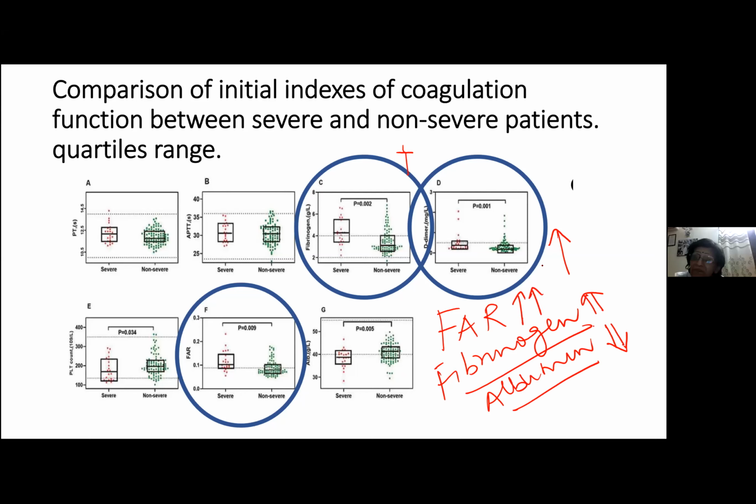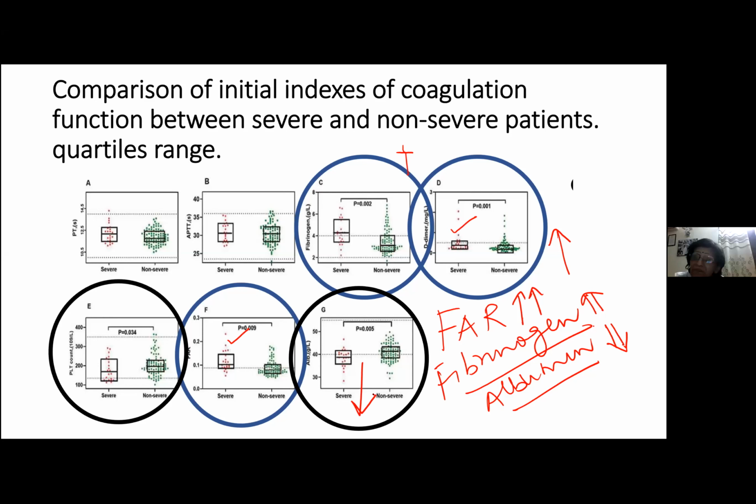So they found that if you follow up a patient of severe versus non-severe coagulation-associated COVID, people who have severe disease will have increased fibrinogen levels, increased D-dimer levels, and increased FAR ratios. So all these three will be increased. Also, just now you've studied that albumin is a negative phase reactant, so albumin levels are decreased in severe patients. The more the inflammation, the more the albumin will be decreased.